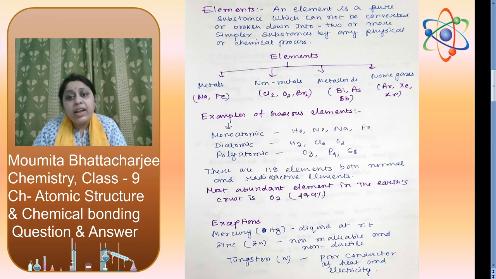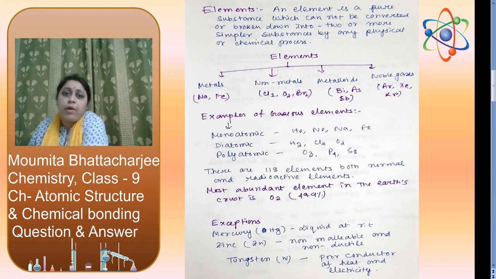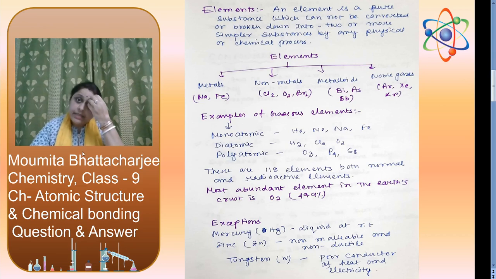There are a total of 118 elements, both normal and radioactive elements. Now, the most abundant element in the earth's crust is oxygen. The percentage is 49.9%. An abundant element means the element which we can get in a maximum amount. Now, let us discuss the properties of metals, non-metals, metalloids and noble gases.